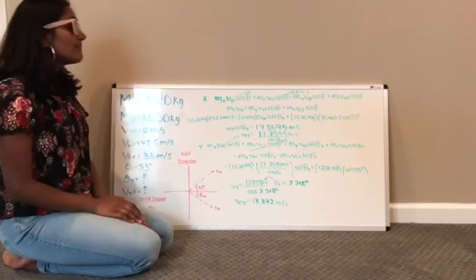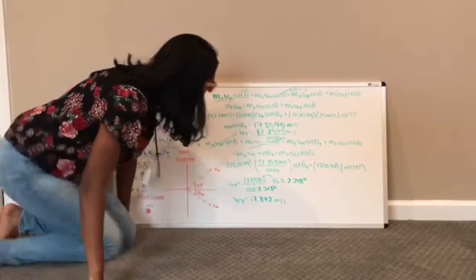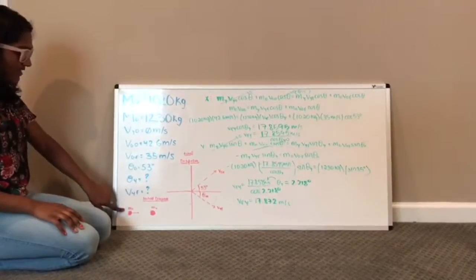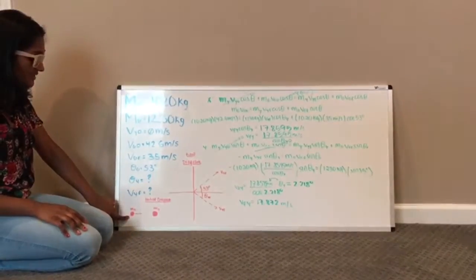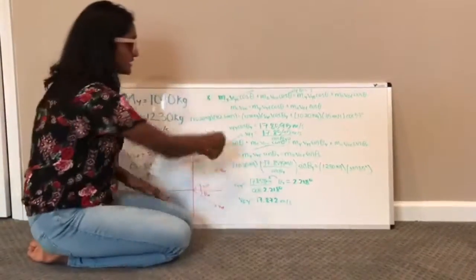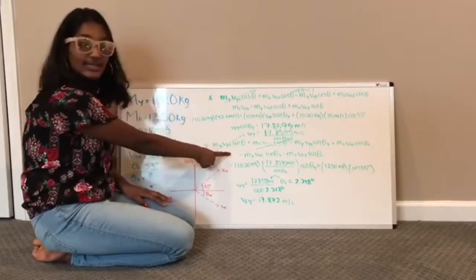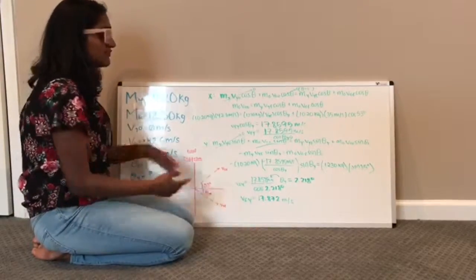As you can see, it's the same formula, but with sines instead of cosines. Now, for the initial y velocities, there is no initial y velocity because this one's moving to the east and this one's not moving at all. So you can cancel these out and rearrange your formula to look like this. And then all you have to do is use all your givens and plug them in.